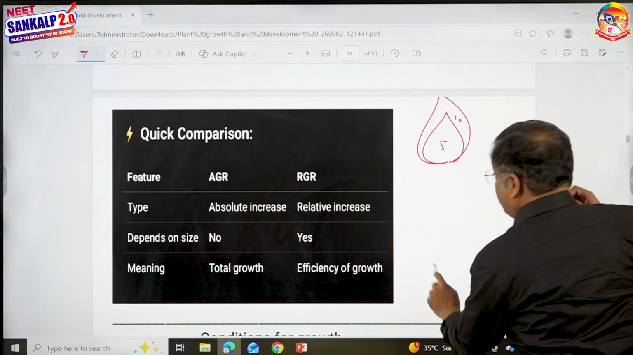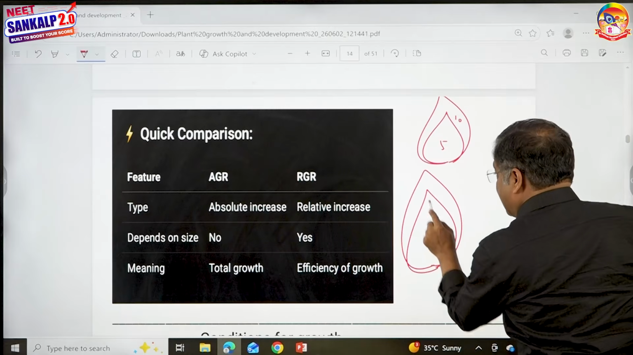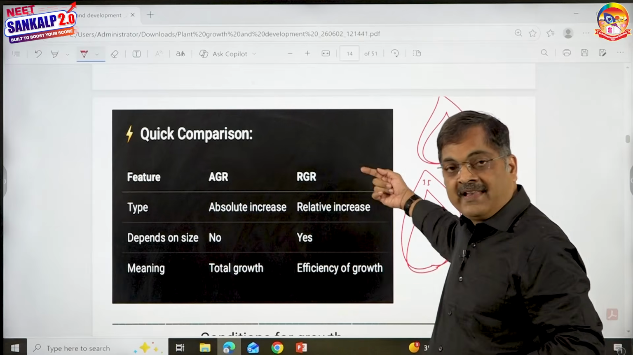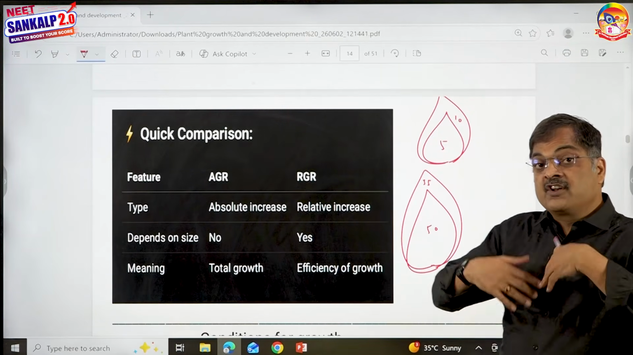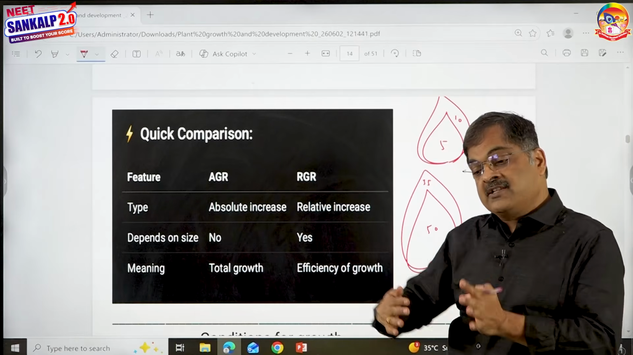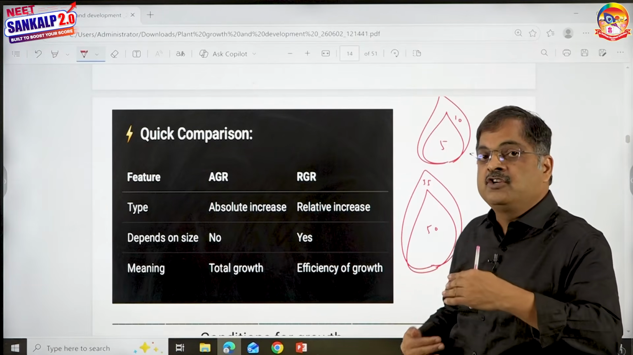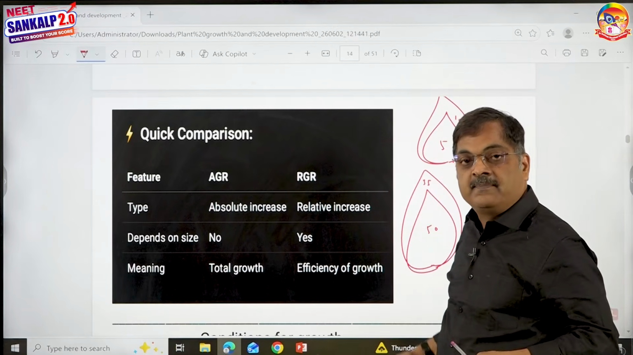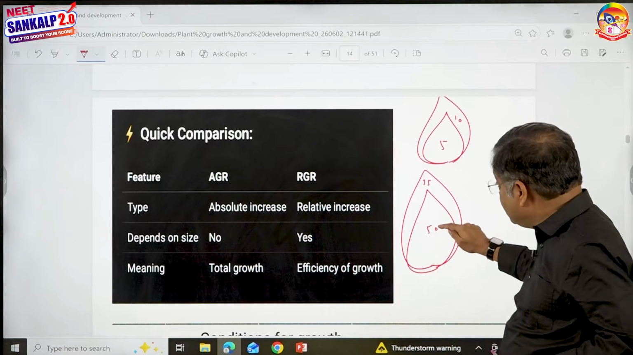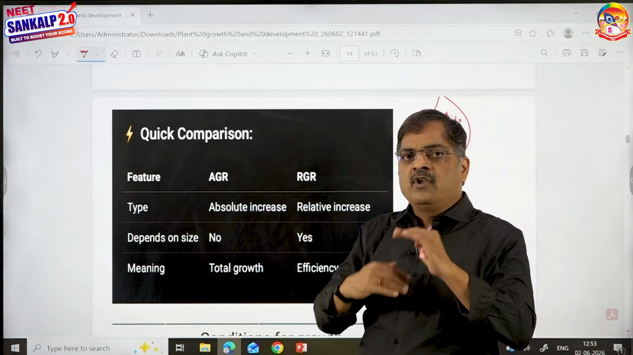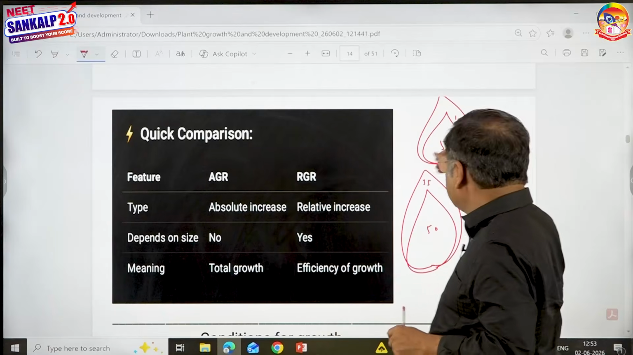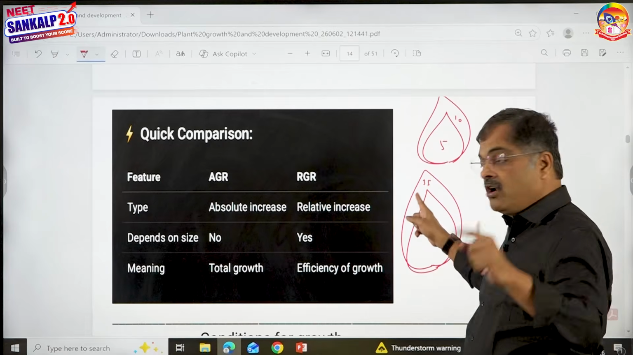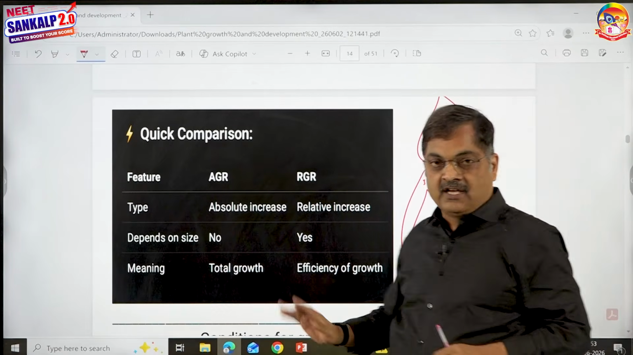Then there is one more leaf they gave, 50 has become 55. Here also the absolute growth rate is 5, final minus initial. Then what is the relative growth rate? Relative growth rate means you are taking the growth in comparison to the initial size. 5 has become 10, so it has increased 100%. Then 50 has become 55, it has increased only 10%. Understand? Absolute growth rate for both the leaves is same, but the relative growth rate of the smaller leaf is more when compared to the relative growth rate of the larger leaf.